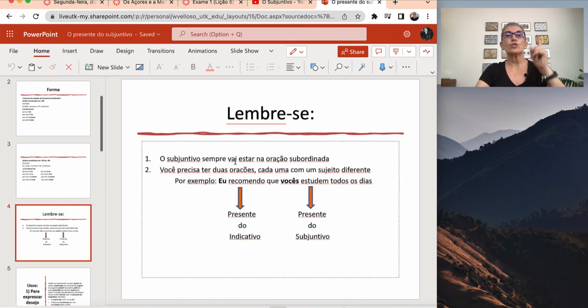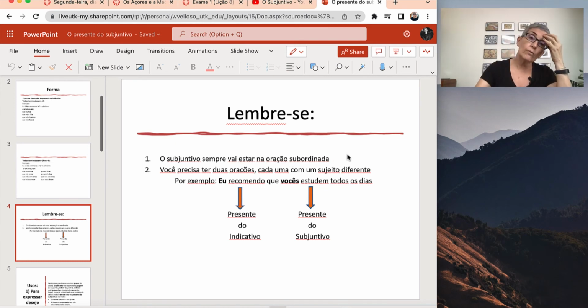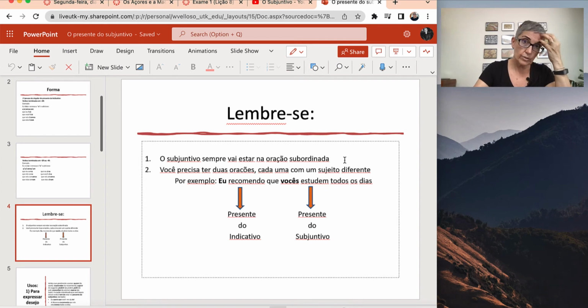Lembre-se, o subjuntivo sempre vai estar na oração subordinada. So the subjunctive will always be in the dependent clause, okay? In Portuguese, you say subordinada, subordinate, okay? Então, você precisa ter duas orações, cada uma com um sujeito diferente. So you need two clauses, each one with a different subject. Por exemplo, eu recomendo que vocês estudem todos os dias.